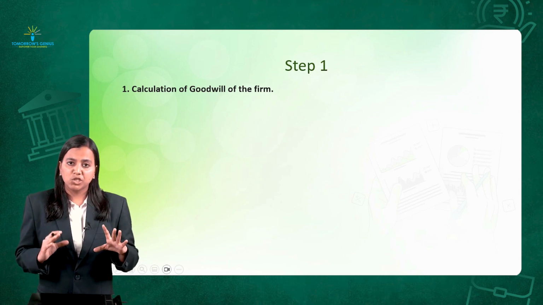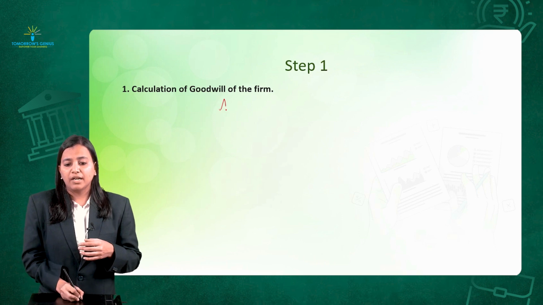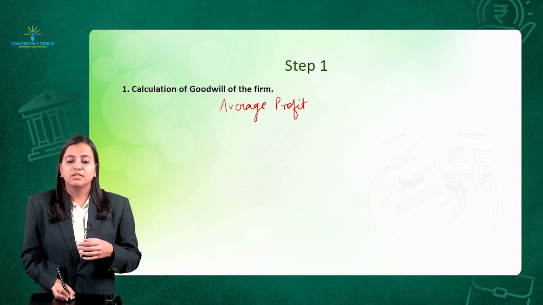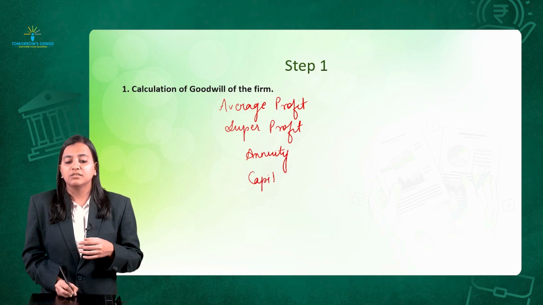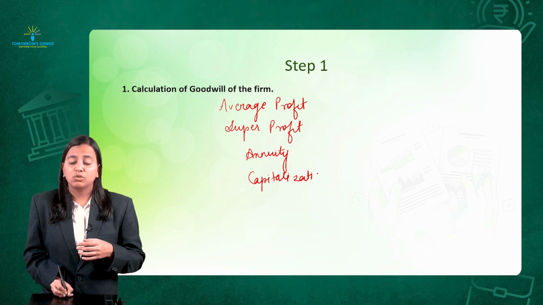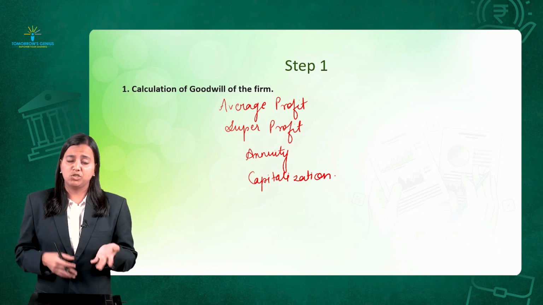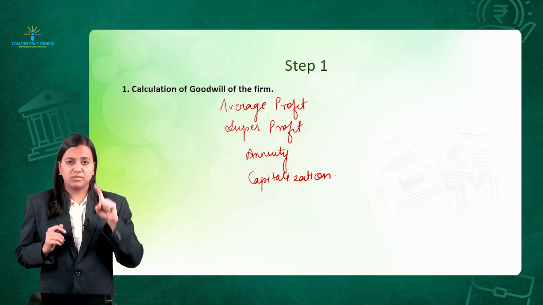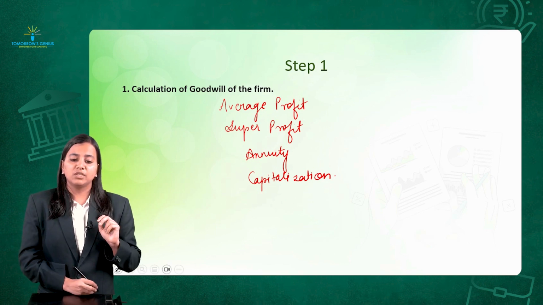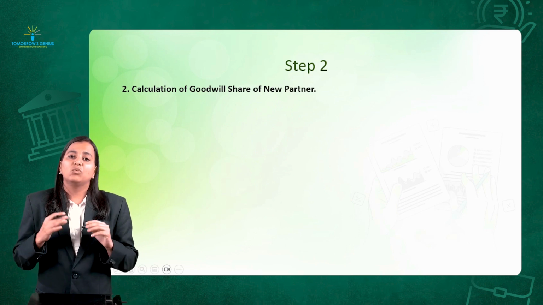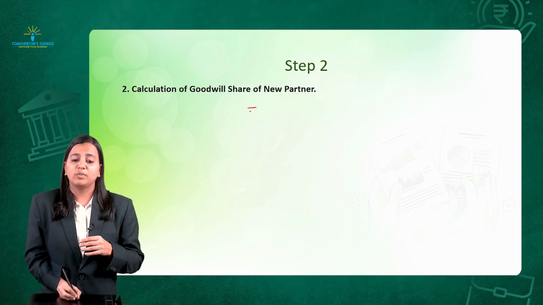It will be specified in the question which method to use. If you remember, we have completed the first method, average profit method. Then super profit method, after which annuity method, and the last one was capitalization method. So to value the goodwill, we will be using any of these methods which will be specified in the question, to calculate the goodwill of the firm. That is step number 1. Let's move to step number 2. In step number 2, I am going to calculate the share of the new partner. Now share of the new partner means what?